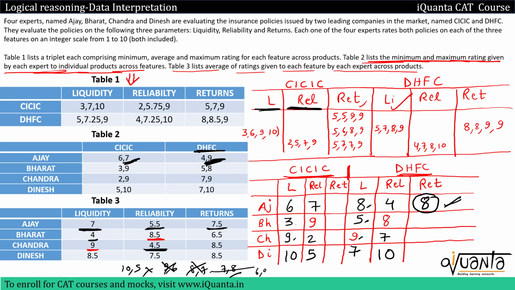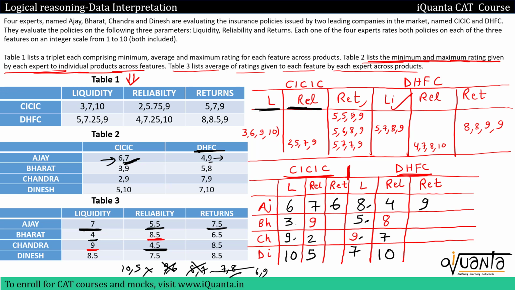7 8. Can we have 6 and 9? Yes, 6 and 9 is possible. If I write 6 over here, 9 over here, then maximum rating in DHFC must be 9. So yes, it is 9. And minimum rating in CICIC, it should be 6. So yes, it is 6. So I'll have only 6 9 over here.